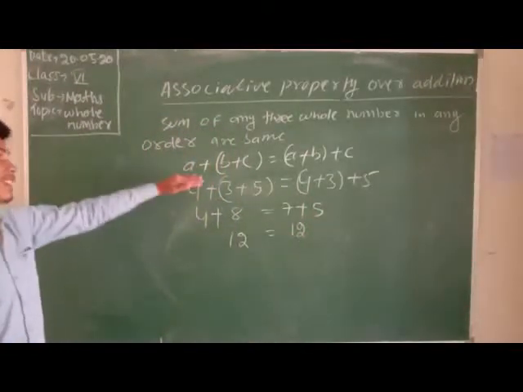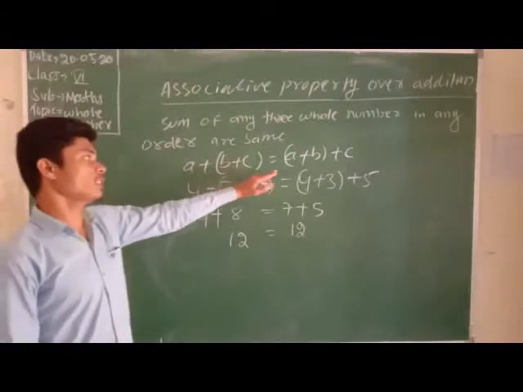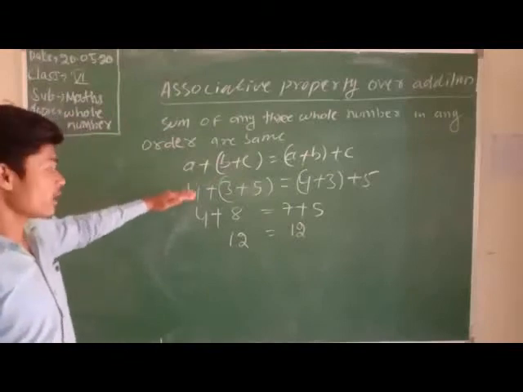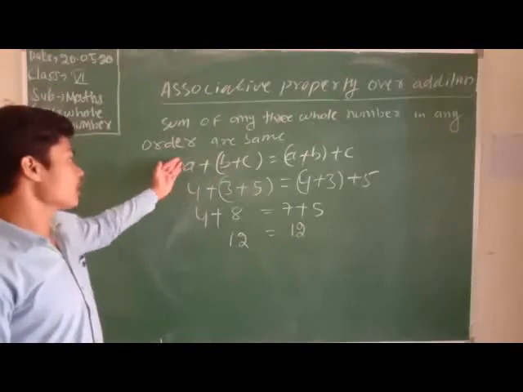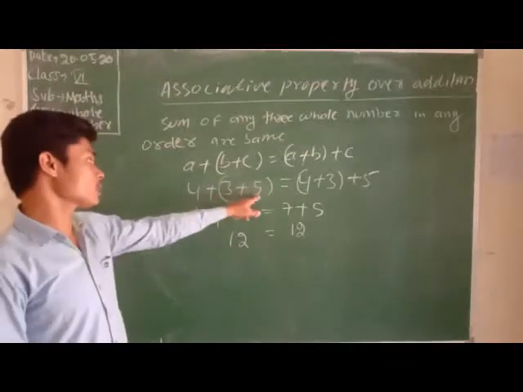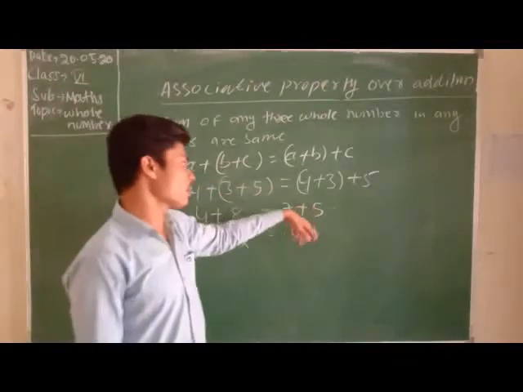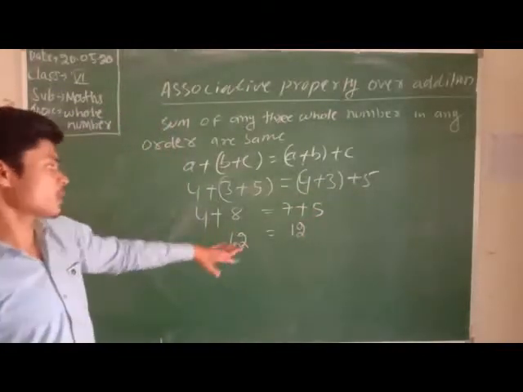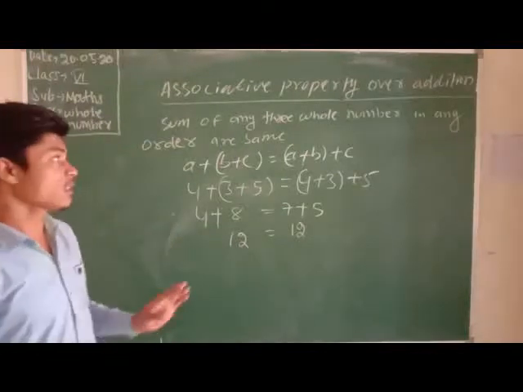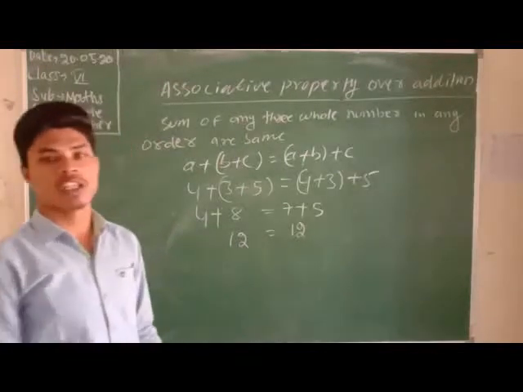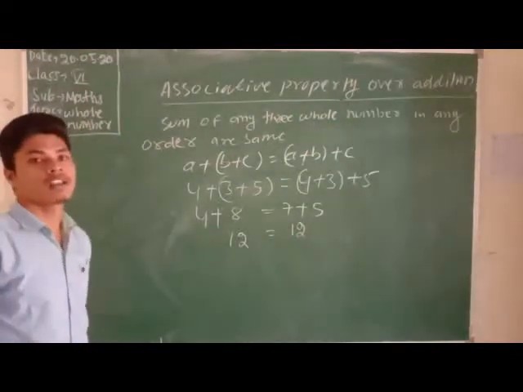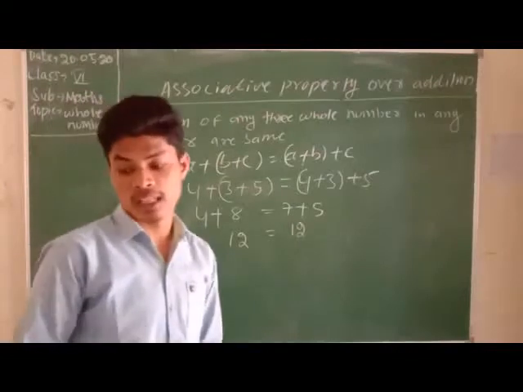See the board, here a plus b plus c, a plus b plus c. The order is changed here. We take numerical values: a instead of 4, b instead of 3, c instead of 5. Then change the order: 4 plus 3 is 7, plus 5 is 12. And 4 plus 8 is 12. Both sides come equal. Then what do we learn here? The associative property of whole numbers is true for addition. Clear? Now we know about the associative property over multiplication.